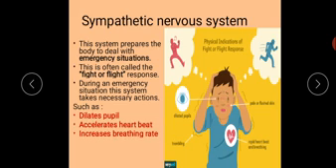It increases the breathing rate, up to 30 to 40 times per minute, and inhibits digestion, or slows down the process of digestion, in case of any emergency situation. Clear? So these are the important actions which are taken up by the sympathetic nervous system in case of emergency situations, which are fight or flight.